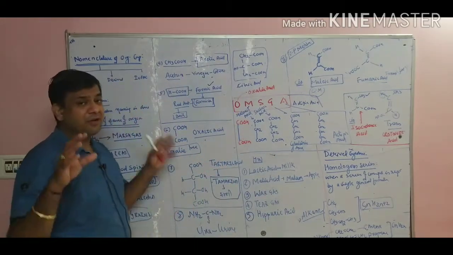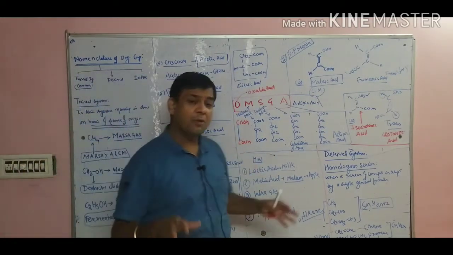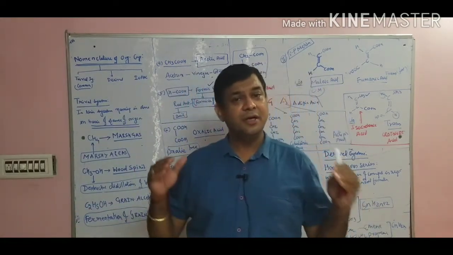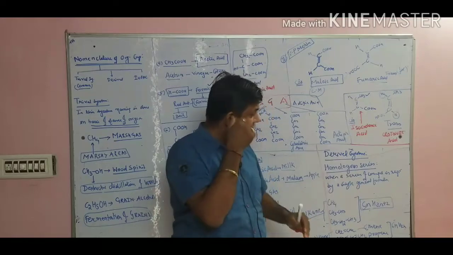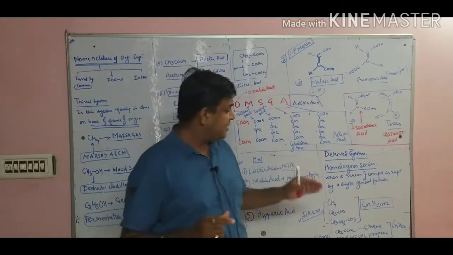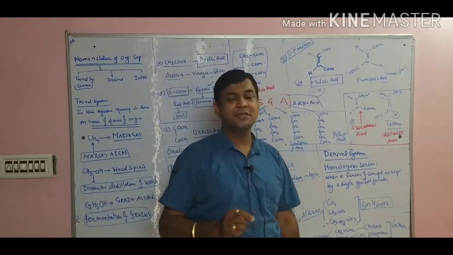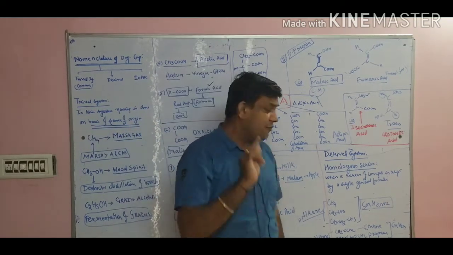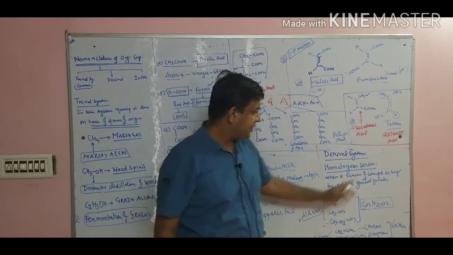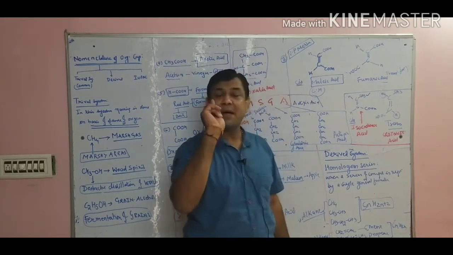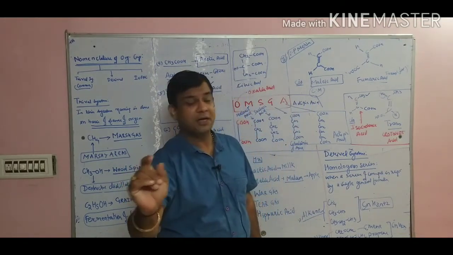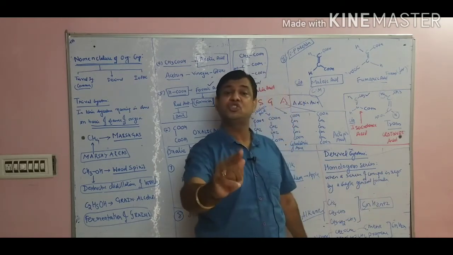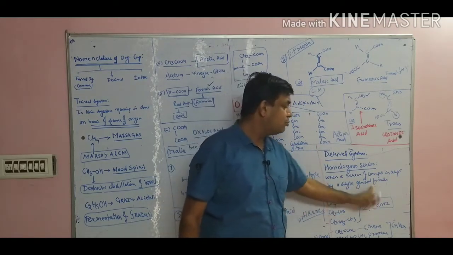Remember students, the Trivial system is a system which is not based on any laws. You have to learn this system. Now, if we move ahead to the derived system, the first topic of the derived system is what a homologous series is. The question arises: when is a series of compounds represented by a single general formula? When a series of compounds is represented by a single general formula, it is called a homologous series.